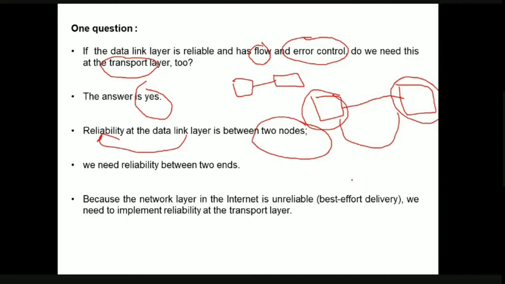Okay, also, in the network layer we are going to use a protocol called IP, that is, internet protocol, isn't it?